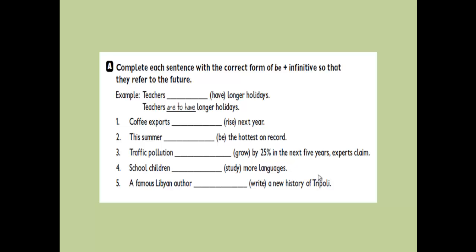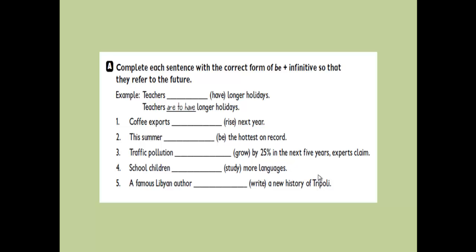This summer is to be the hottest on record. Number 3, traffic pollution grow by 25% in the next 5 years, experts claim. It becomes traffic pollution is to rise by 25% in the next 5 years, experts say.